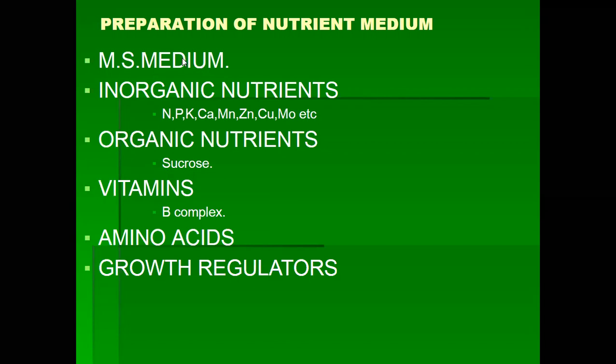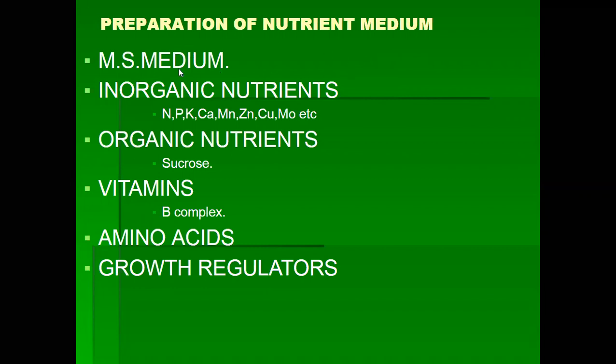MS medium means Murashige and Skoog medium. This medium is also called nutrient medium. We synthesize an artificial nutrient medium for the development of a plant from a single cell, by totipotency. So we synthesize the nutrient medium artificially, called preparation of nutrient medium.